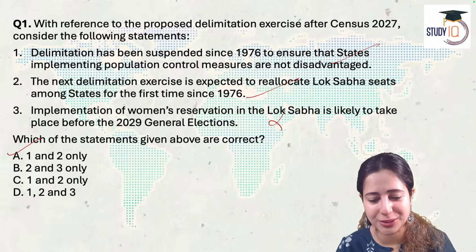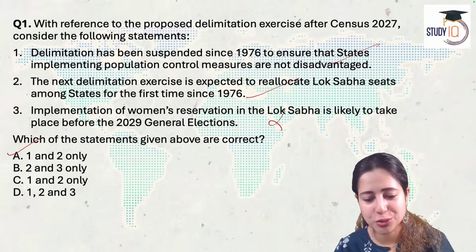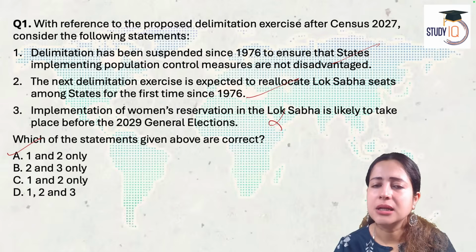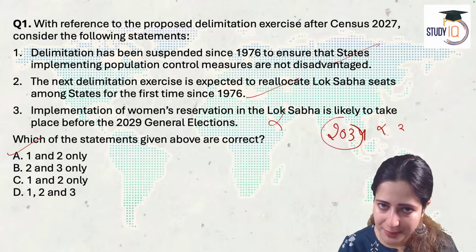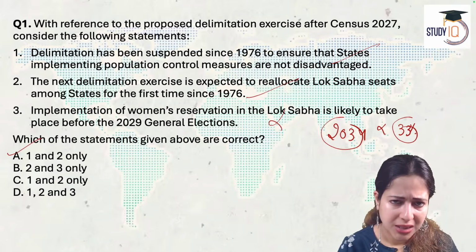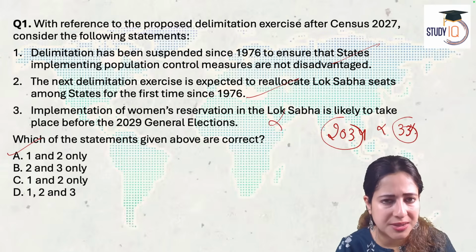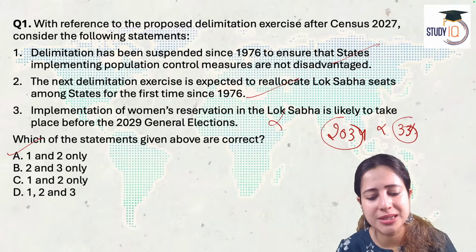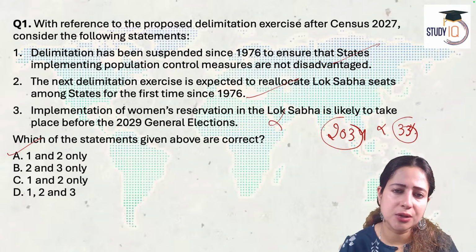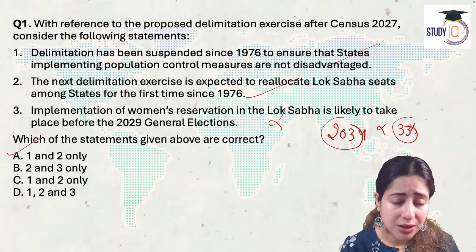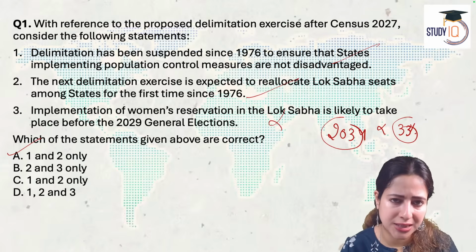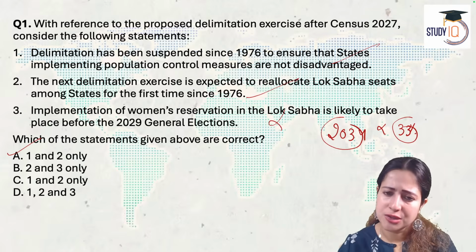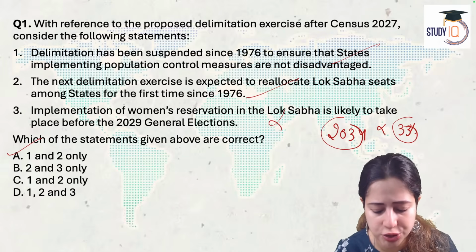A is the right answer. Tarun, Madhav, very good, Roshan. Very, very good. Yes, third is not right. Madhav has clarified also because as per this article, before 2034, we will not be able to implement 33% reservation for women. It won't be possible because by the time the delimitation results come, it will become 2028. And after that, once again, we are going to conduct the census operations. We will have to wait for that also. So by the time everything is finalized, it will become 28, 29. Next elections will also take time. So before 2034, we have no hope actually.